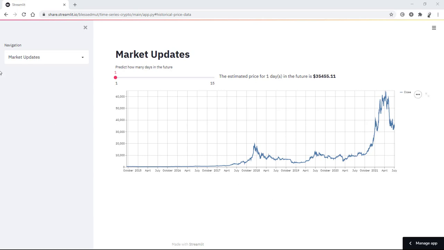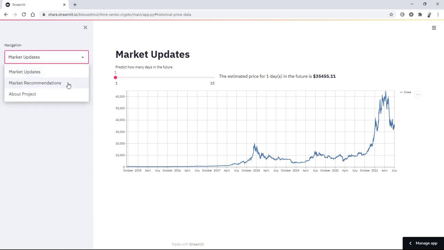Our dashboard comprises market updates, market recommendations, as well as about the project, that is, the names and contact details for the individuals that contributed to the success of this application.